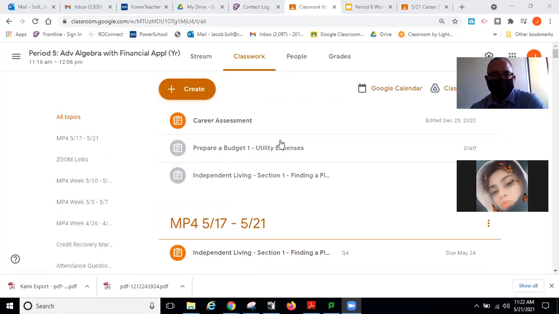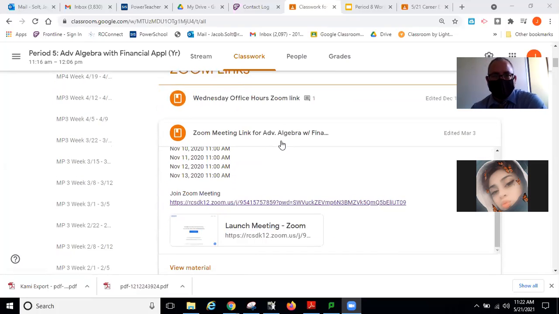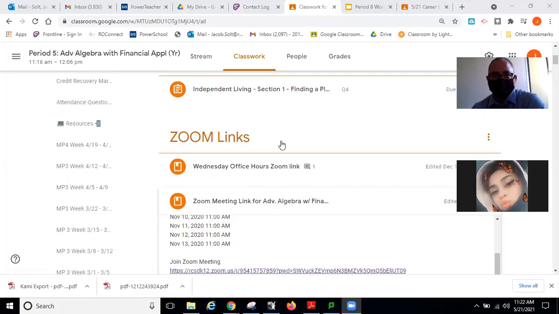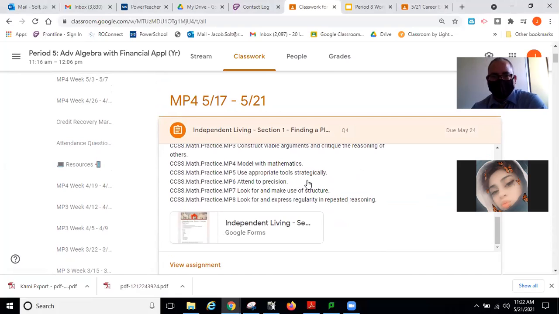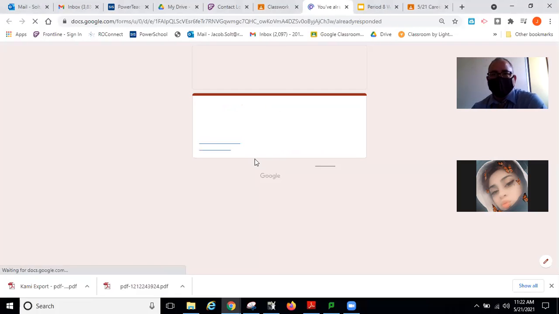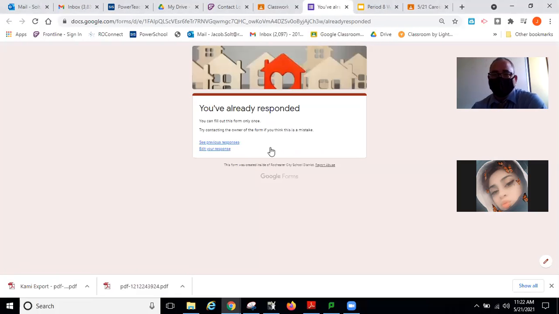It's Advanced Algebra with Financial Applications Day, and we are going to be working on Independent Living, Section 1. Going out to that Google form. It should look like this. Oh, actually, if you've already responded, it'll say you've already responded. You're going to edit your response.